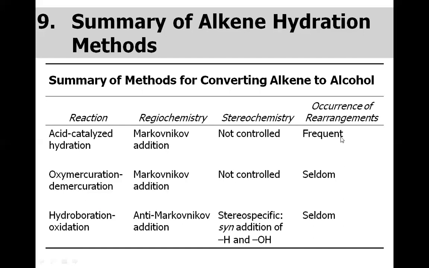As far as rearrangement is concerned, in the acid catalyzed reaction, yes, it does occur, and it occurs very frequently. However, for oxymercuration and demercuration and hydroboration oxidation, it almost never occurs. So this is a very good summary of alkene hydration methods.